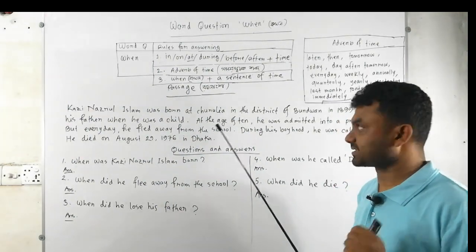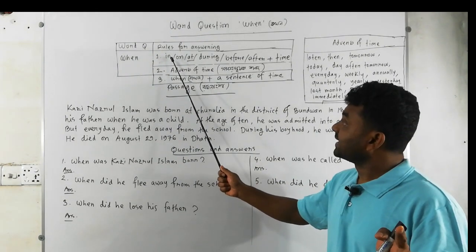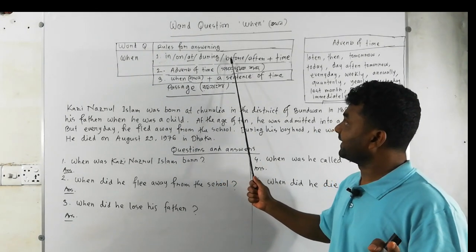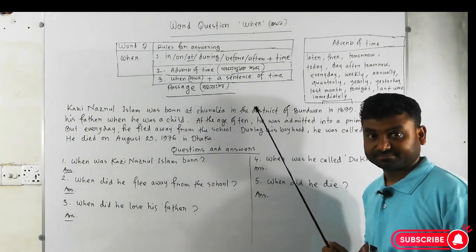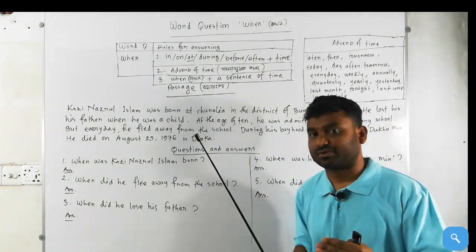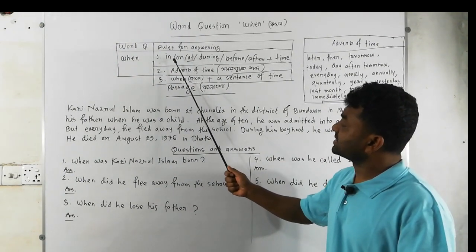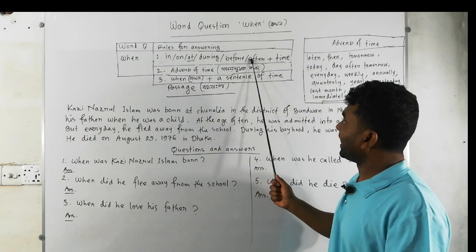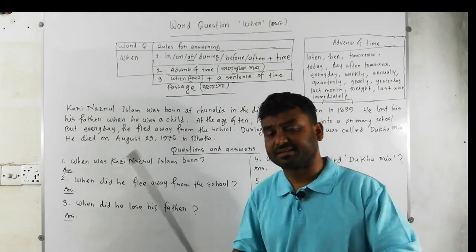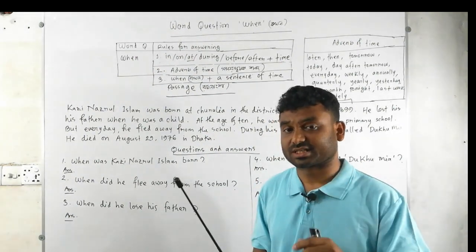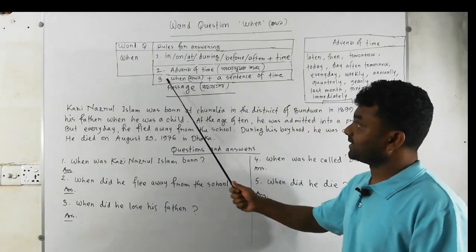I've already told you that we have to know just only 6 prepositions: in, on, at, during, before, after. And after these 6 prepositions, we have time. If you find in any sentence in, on, at, during, before, after plus time, you have to think that a what question with "when" might be made from that sentence. So be careful.